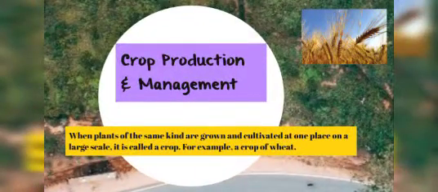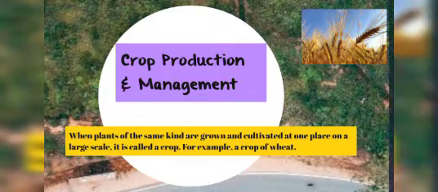We know that all living organisms require food. Plants can make their food themselves. In order to provide food for a large population, regular production, proper management and distribution of food is necessary. When plants of the same kind are grown and cultivated at one place on a large scale, it is called a crop. For example, a crop of wheat.